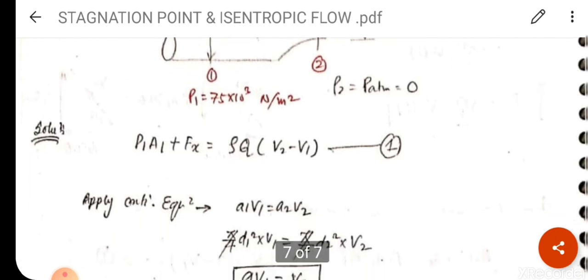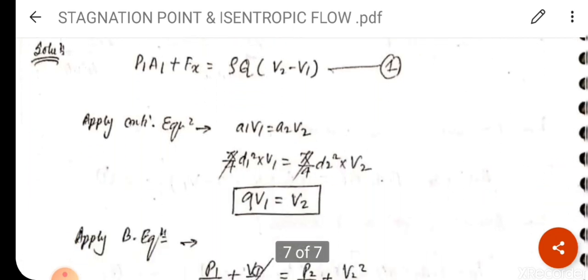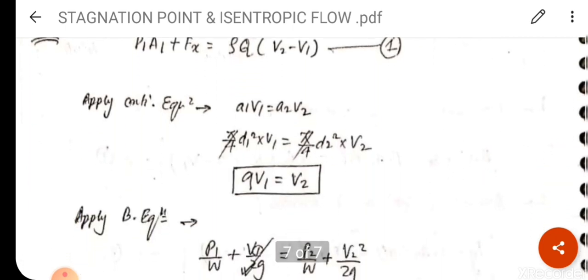Clear? So before that, apply Bernoulli's equation to find the velocities V2 and V1. We all know to apply the continuity equation, that is A1 V1 is equal to A2 V2. So D1 is 75, a whole square, 75 mm square.